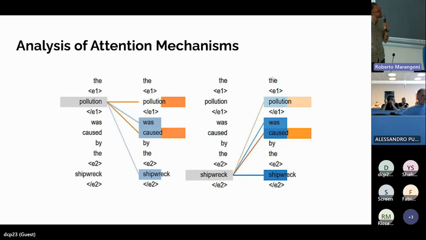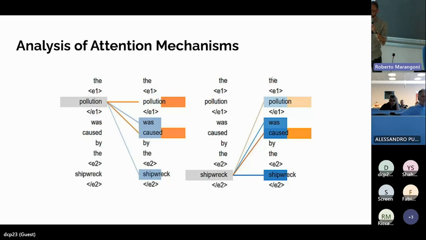For instance, another approach is the so-called analysis of the attention mechanism. I said to you previously that one of the main features of these so-called transformer models is the attention mechanism. The attention mechanism can be seen in this way. When we are processing a word in an input sequence, we can see how this word attends to all the other words in a sentence. So in that case, we can say that when we are dealing with the word pollution, the model, to compute the representation of pollution, is also looking at was, at caused, and at shipwreck.